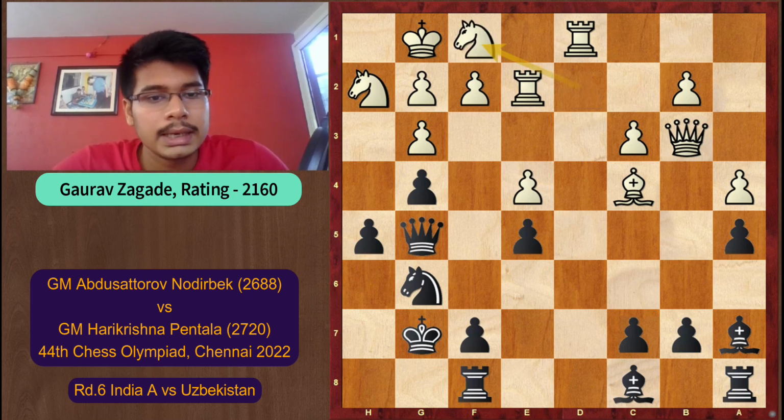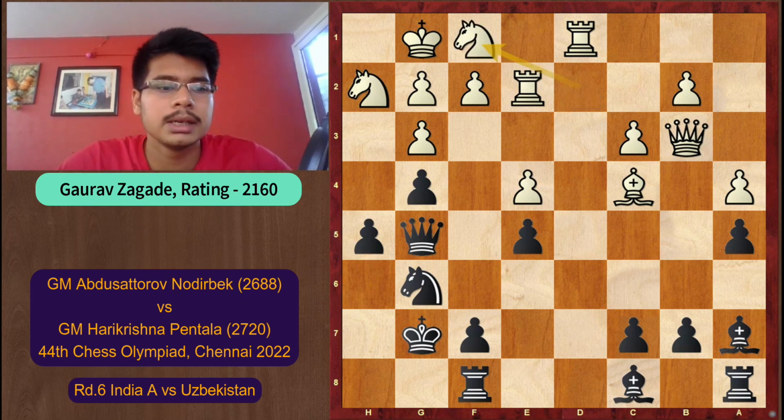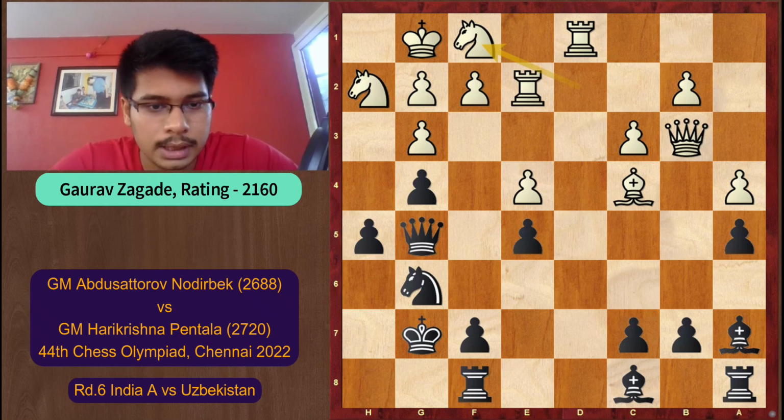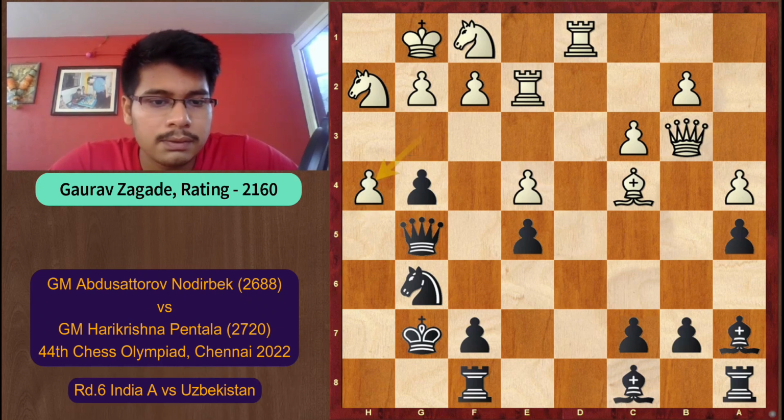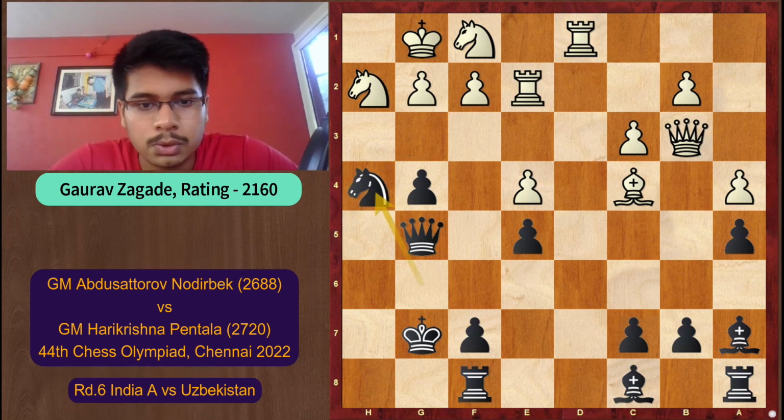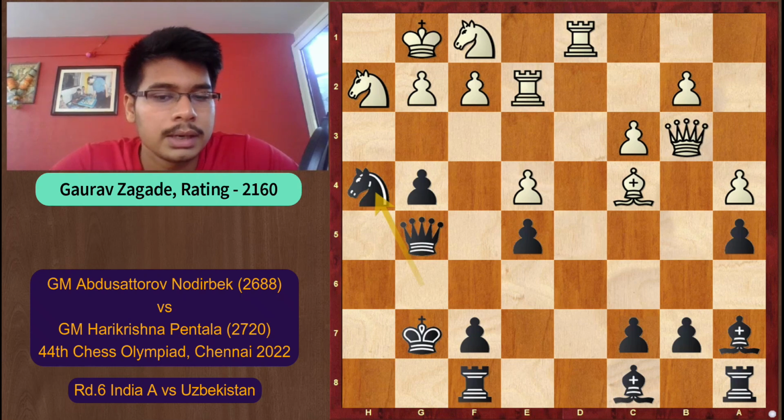White plays the move knight df1. So he's trying to bring in his pieces for the defense of his king. Black opens up with the h4. White should have taken on h4, knight into h4, and here there is a very nice move for white. You can pause the video and try to find the defensive move for white.